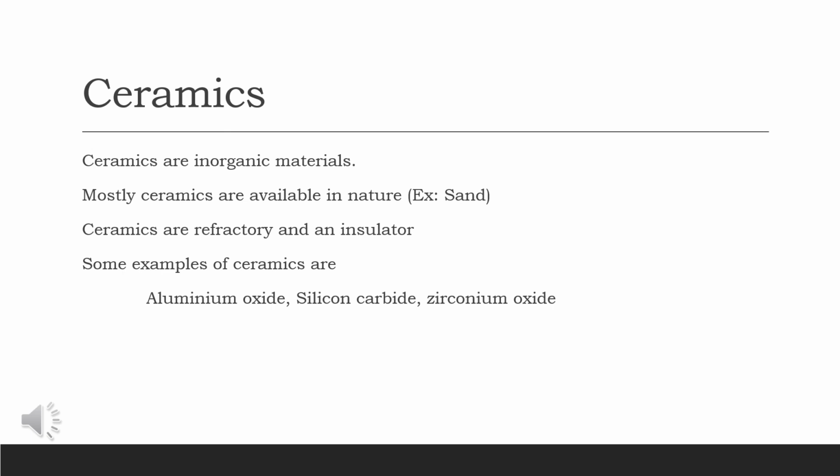Now we are going to see ceramics. Ceramics are inorganic materials. Mostly ceramics are available in nature. For example, if you take sand or a rock, it is a ceramic. Ceramics are naturally refractory. They withstand high temperature, and that is the reason why we are using them as refractory lining in furnaces. Some examples of ceramics are aluminum oxide, silicon carbide, and zirconium oxide.